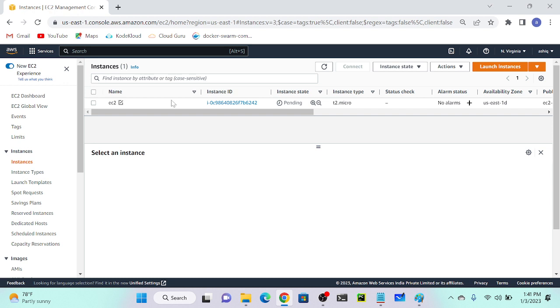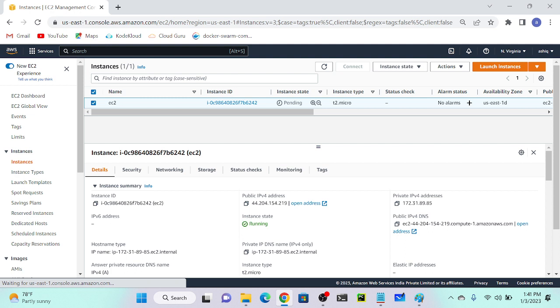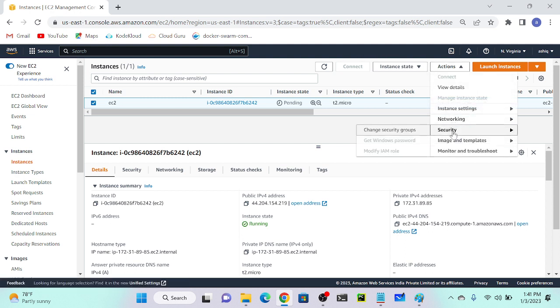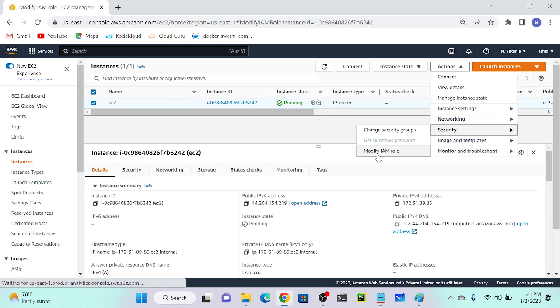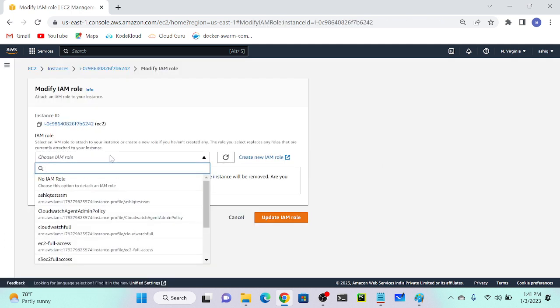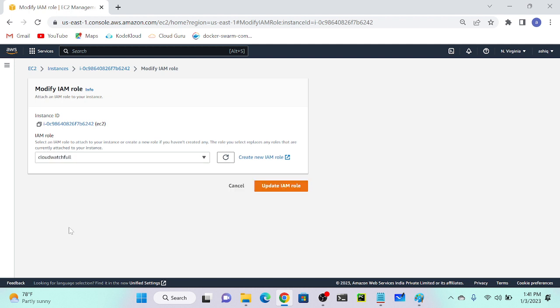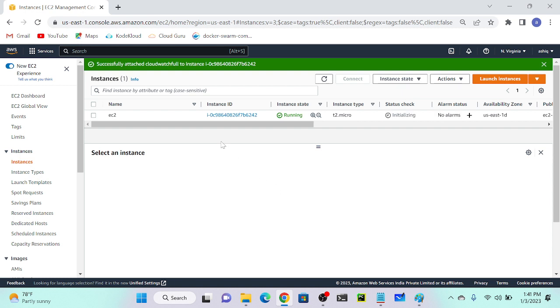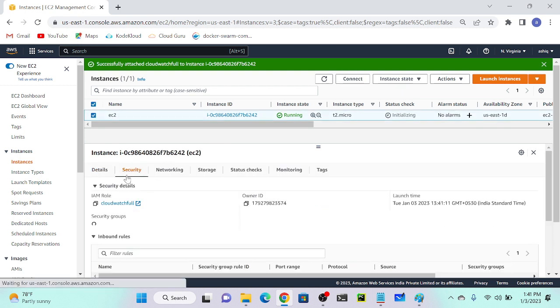I have to select my virtual machine, then Action. We have to go to Security, then Modify IAM role. So I've already created CloudWatch full access. You'll be able to find CloudWatch full. I created it yesterday itself. So I'll go with update IAM role. Here you can see in the security section, CloudWatch full access. We already attached CloudWatch full access to my virtual machine. Okay. So what is the next step?